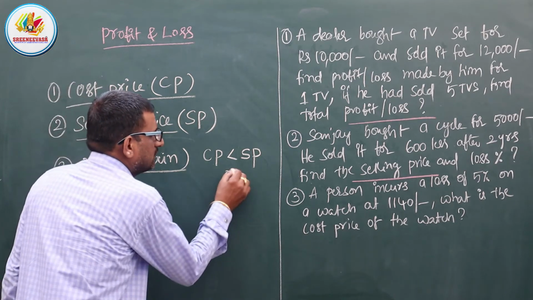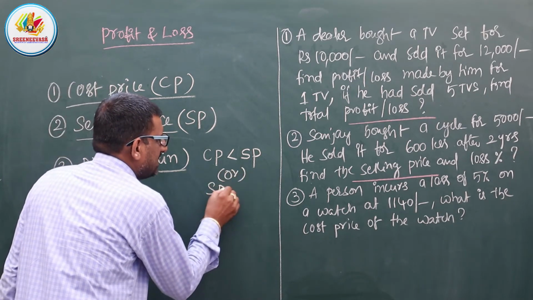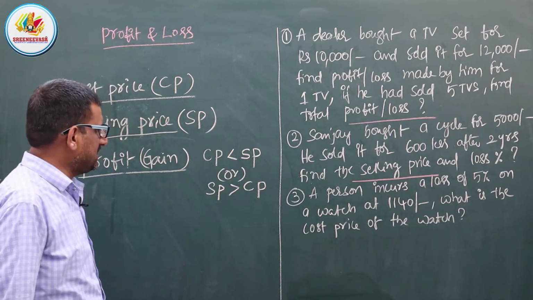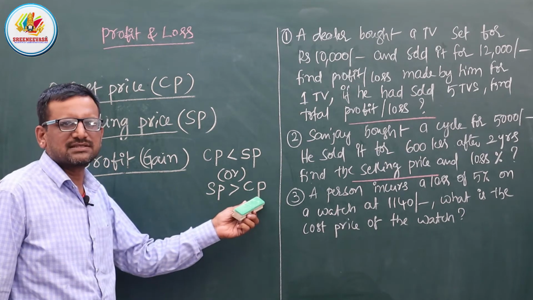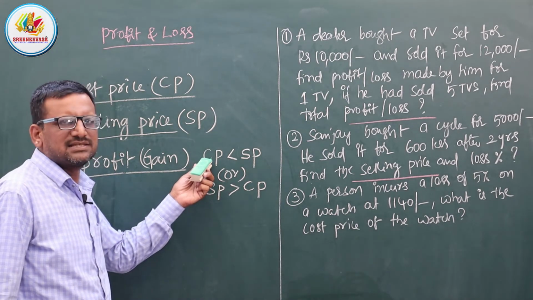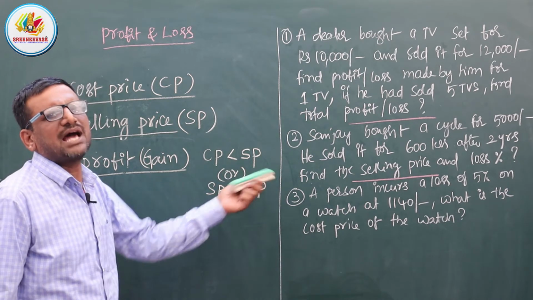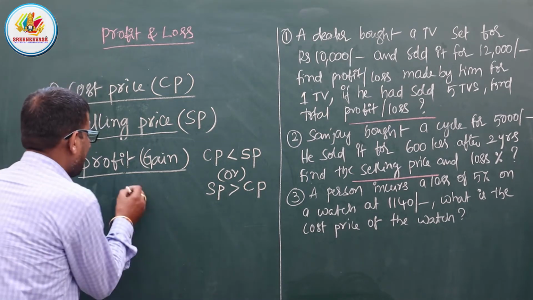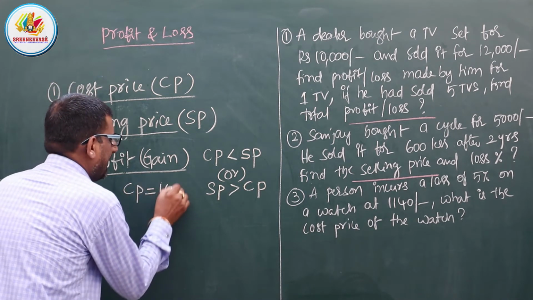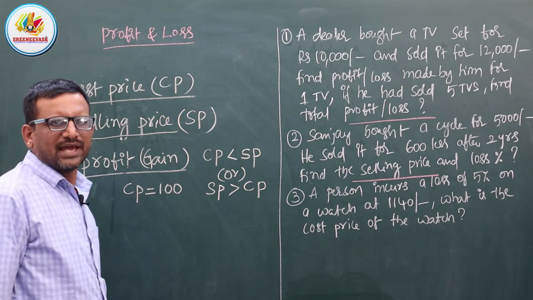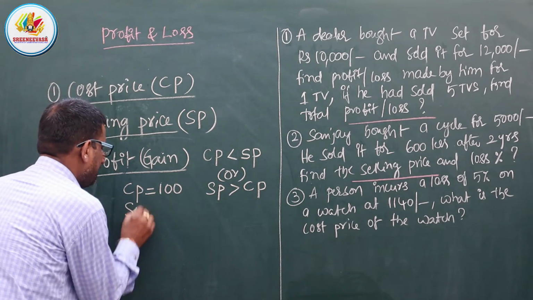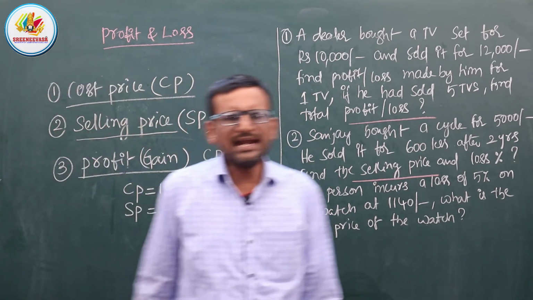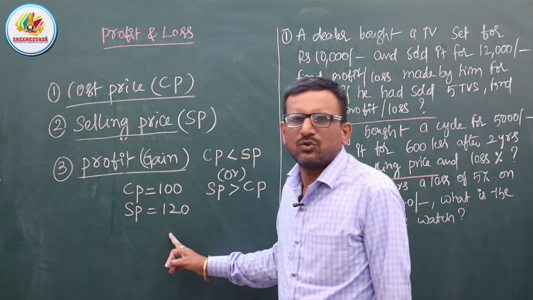Some books say it like this: selling price is more than the cost price, otherwise cost price is less than the selling price. For example, cost price is equal to 100, and selling price is equal to 120. Cost price is 100 and the selling price is 120.